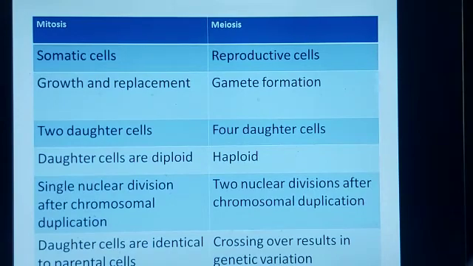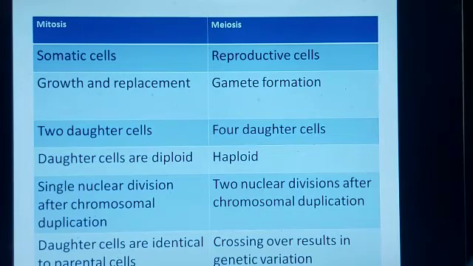Let us see the difference between the mitosis and meiosis. Where does mitosis and meiosis happen? Mitosis occurs in somatic cells, meiotic division occurs in reproductive cells. Significance of mitosis and meiosis. The mitosis is useful for the growth and replacement. Meiotic division helps in gamete formation. The number of daughter cells formed after mitosis and meiosis. 2 daughter cells are formed after mitosis, 4 daughter cells are formed after meiosis.